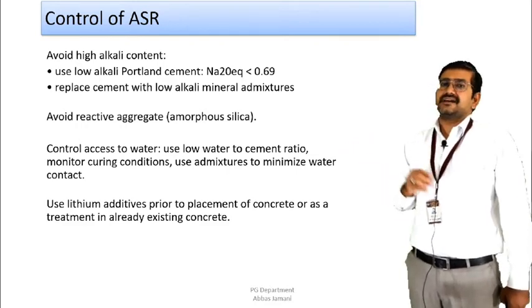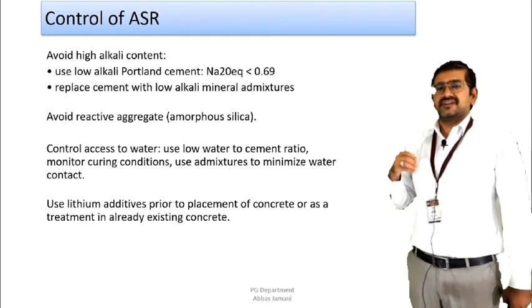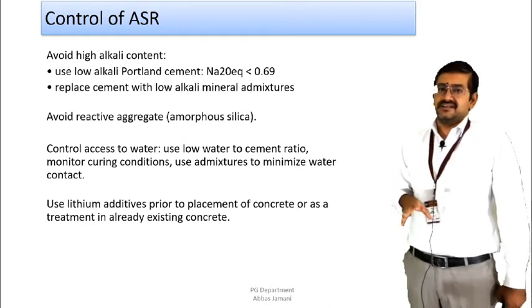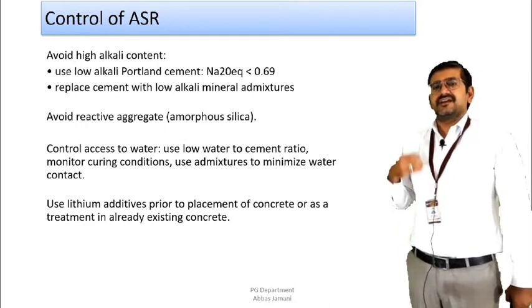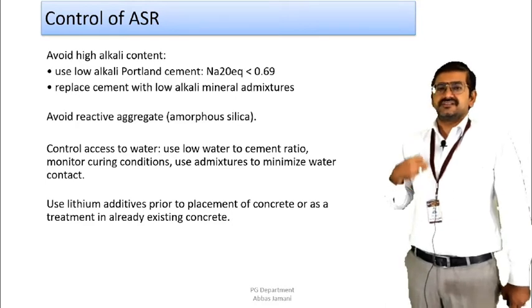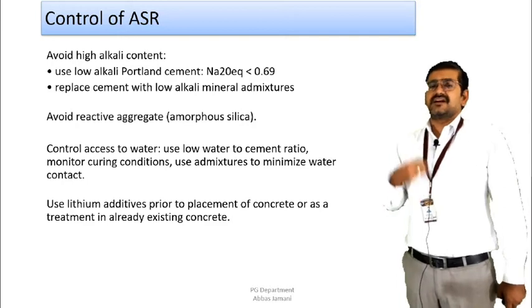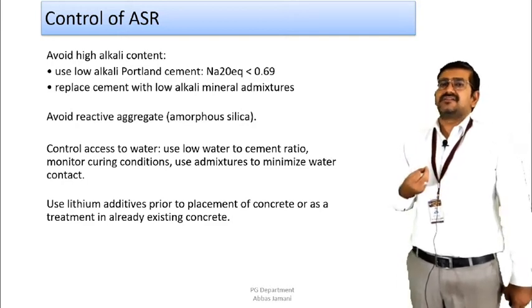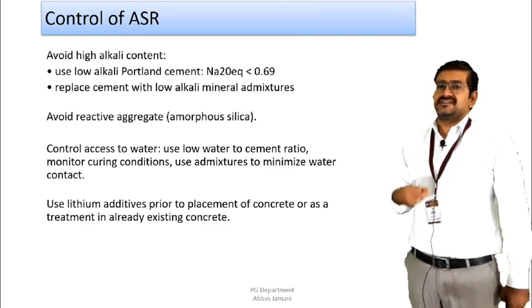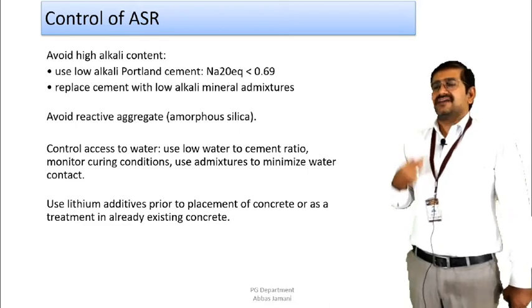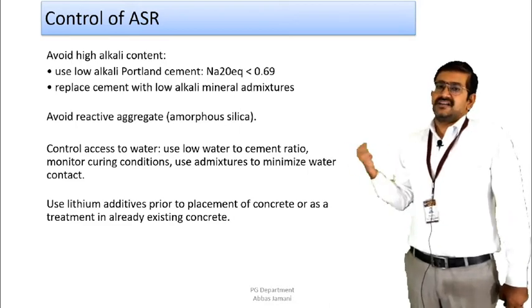The other major source of alkali silica reaction is the use of reactive aggregates. So if you select aggregates which are non-reactive in nature, we can also say inert, right? If you use aggregates having inert minerals or inert elements, then as a result of that, the reaction is not going to take place in the first go, and the reaction can be averted.